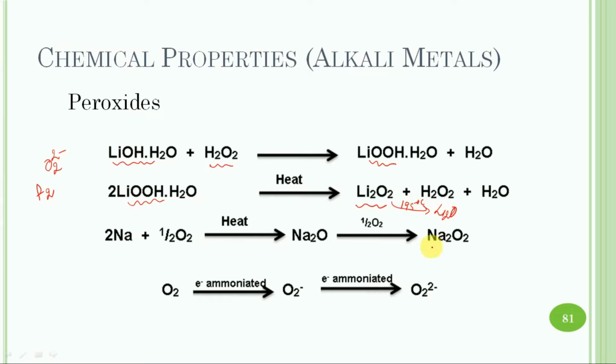Similarly, sodium peroxide is prepared by oxidizing sodium metal in a limited supply of dry air. First of all, it gets converted into sodium oxide, then further oxidized to sodium peroxide. The other alkali metal peroxides cannot be prepared by this method, due to the further oxidation of the peroxide to superoxides.